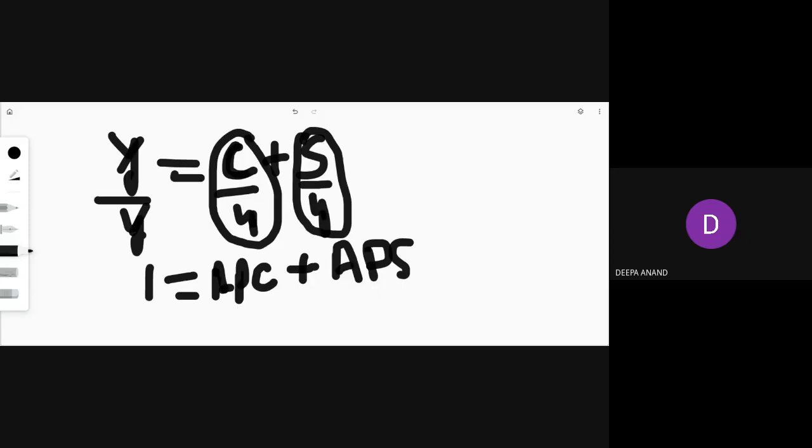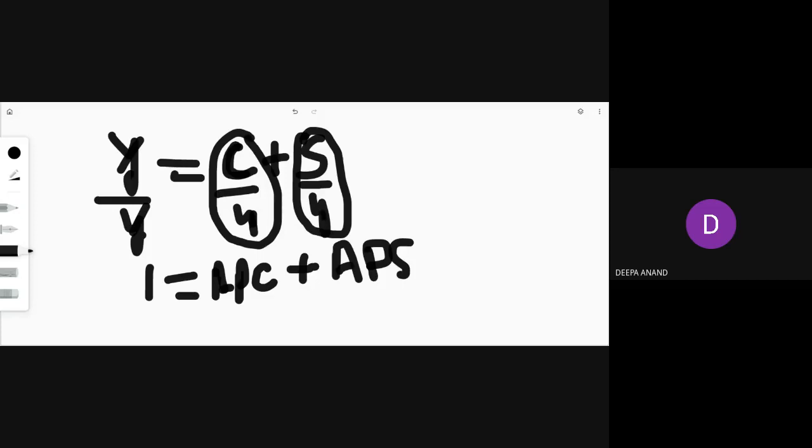That means simply you can say consumption plus saving is equal to income, and income we are taking as 1. 1 here means the whole, the full, complete. 1 is equal to APC plus APS means the whole income, that is 1, is equal to consumption plus saving. And you know consumption function is APC, how much you consume, C upon Y. And how much you save, saving upon income.